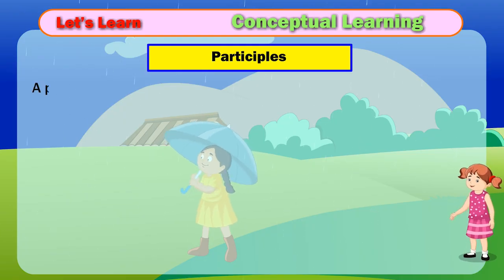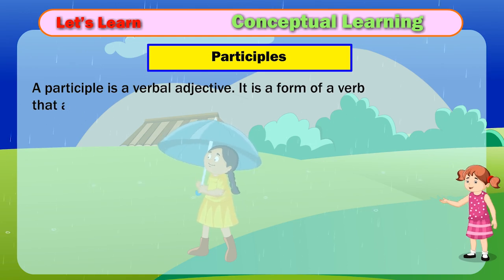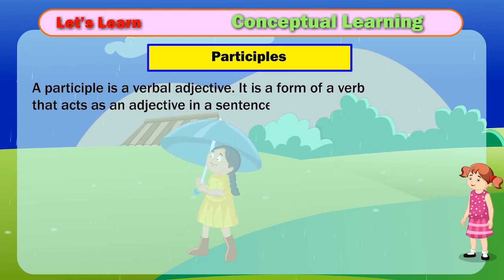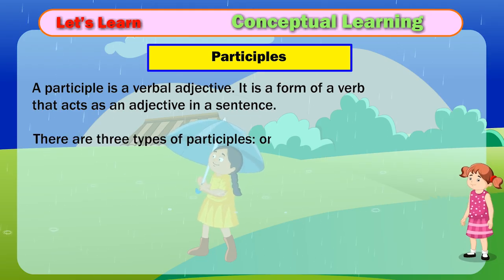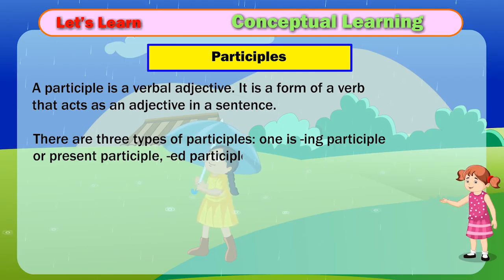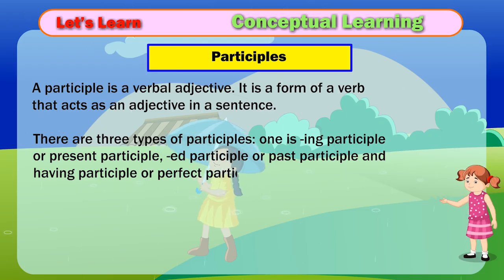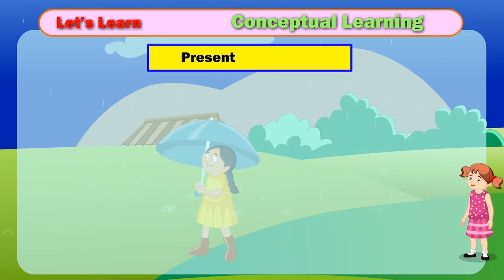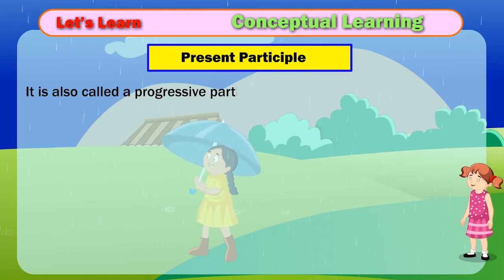Participles. A participle is a verbal adjective. It is a form of a verb that acts as an adjective in a sentence. There are three types of participles: the ing participle or present participle, the ed participle or past participle, and the having participle or perfect participle. Present participle. It is also called a progressive participle.